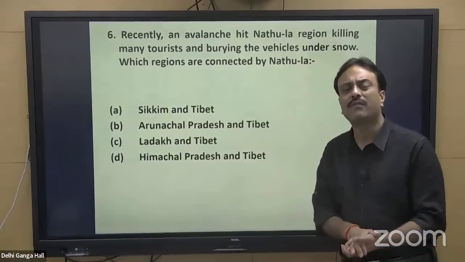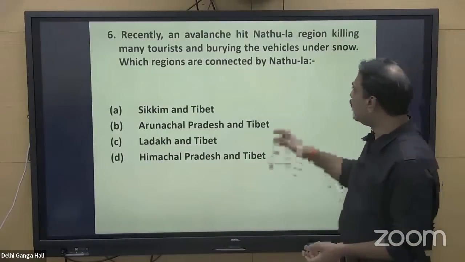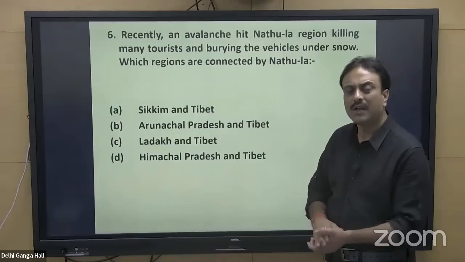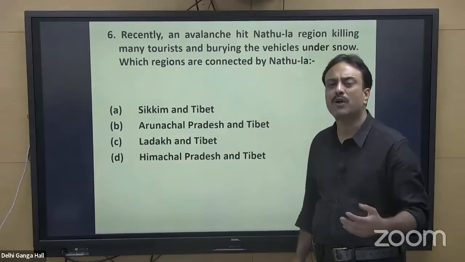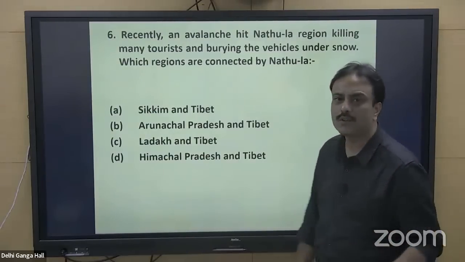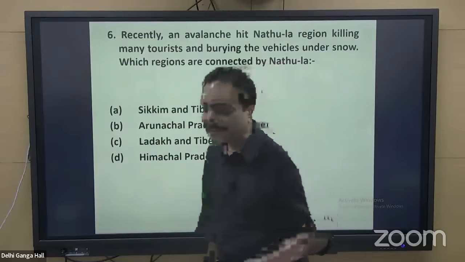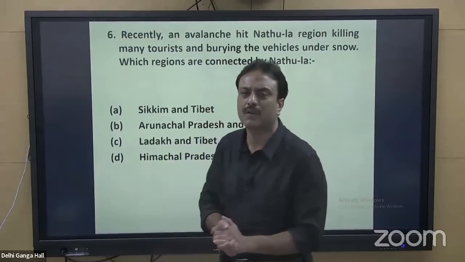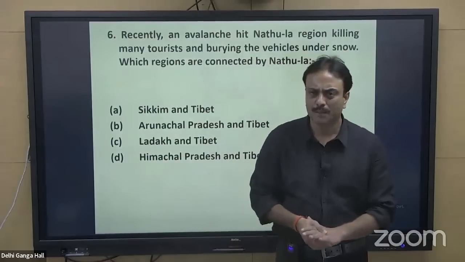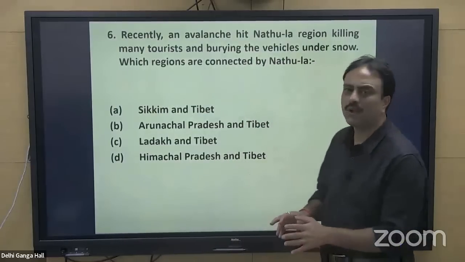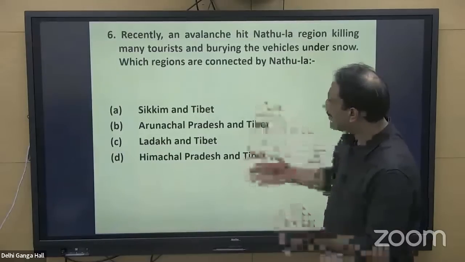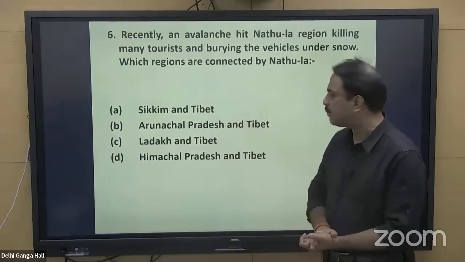Very close to that region, we are having the state of Sikkim. In the state of Sikkim, there is the location of Nathula. So Nathula is present over there. Another mountain pass is Zelepla. Nathula was a mountain pass that is being used for the private tours for Kailash Mansarovar pilgrimage. So Nathula is having its own importance. The answer is very much clear. It is Sikkim and Tibet.